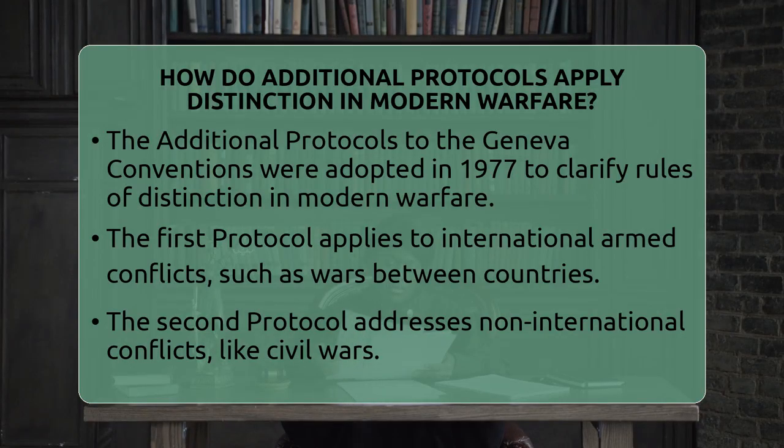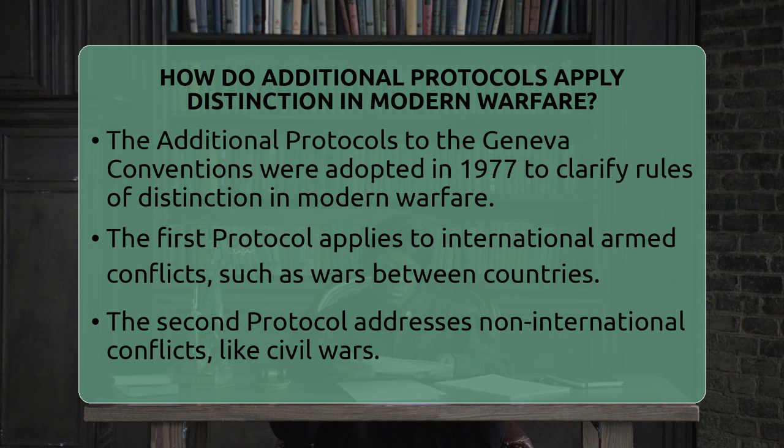How do additional protocols apply distinction in modern warfare? Imagine a battlefield where soldiers and civilians are mixed together. How do armies make sure they target only the fighters and not innocent people? That's where the additional protocols to the Geneva Conventions come in. These protocols, adopted in 1977, help clarify how the rule of distinction works today.